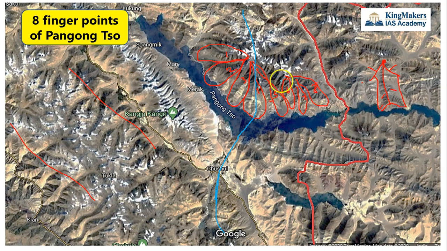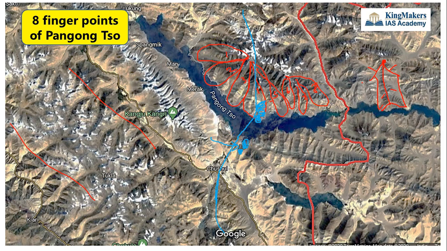In the May month, what happened? This dispute started when China started to heavily construct border checkposts here near finger 4. In the finger 4 region, they constructed the border checkpost, and the Indian army went and objected to this construction because it is a disputed territory. You should not do any constructions here, and this face-off led to the fist fight. And these are all the 8 finger points of Pangong So.